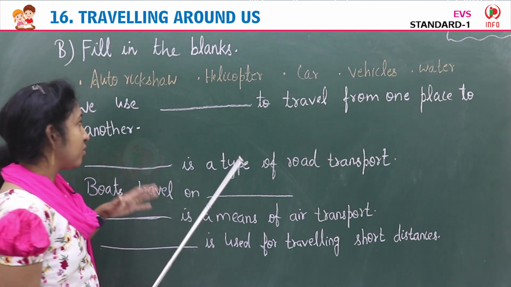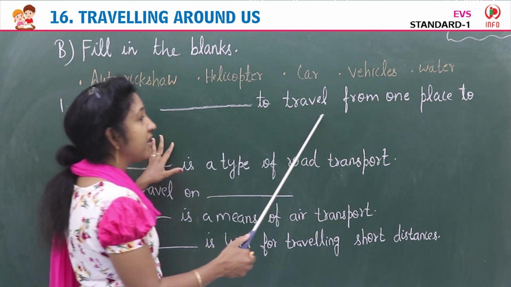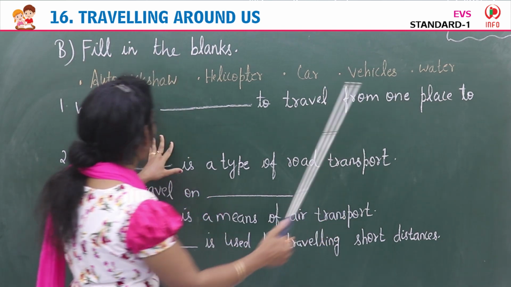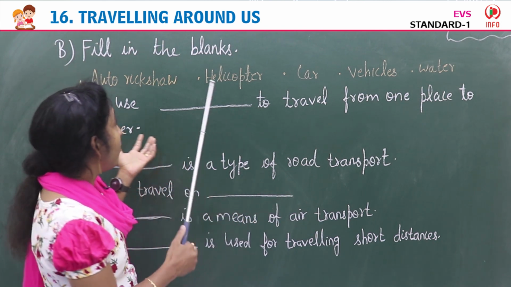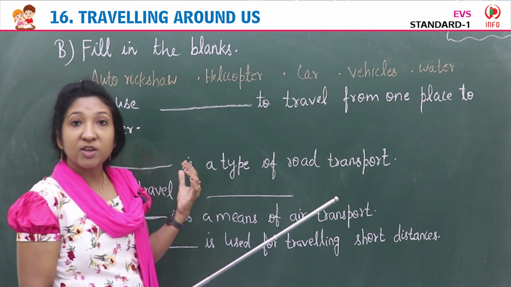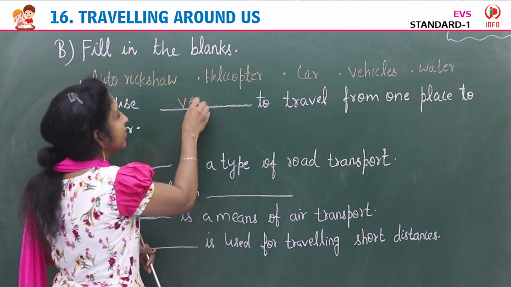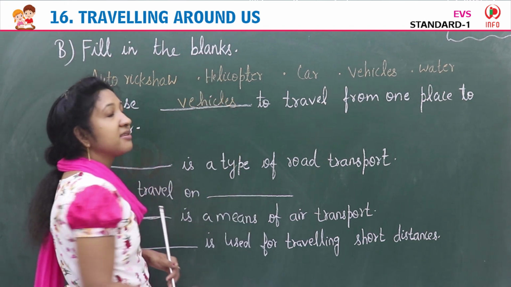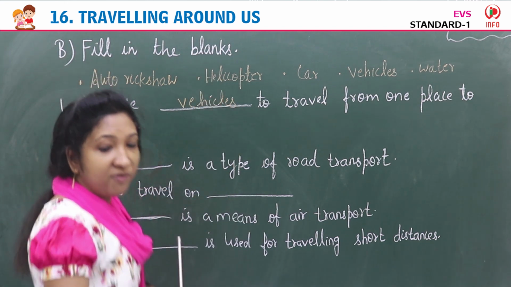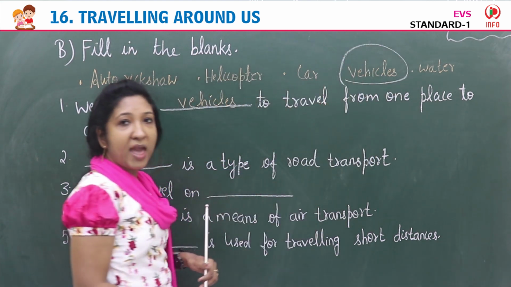Okay? Yes, so the first question is, we use dash to travel from one place to another. So we use vehicles, isn't it? We use vehicles to travel from one place to another. So here you can write vehicles, V-E-H-I-C-L-E-S, vehicles. So we use vehicles to travel from one place to another.